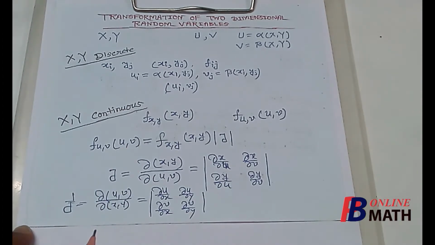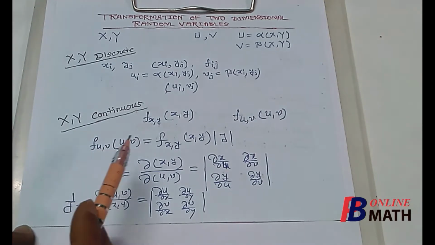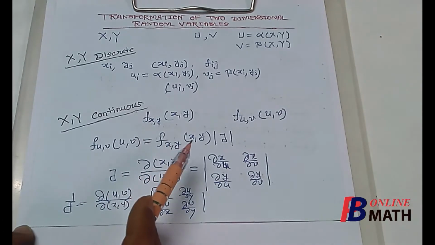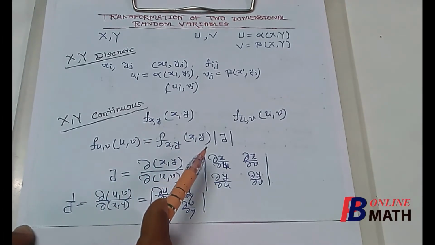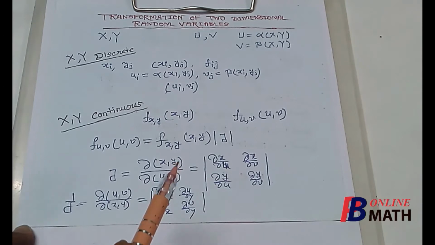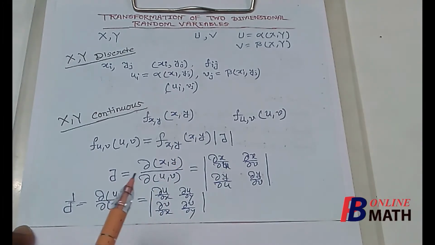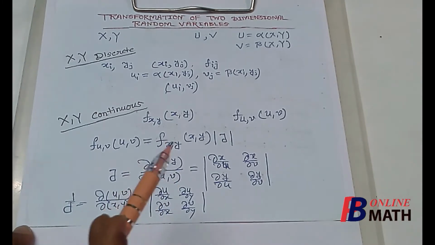So this formula is very much similar to that of one-dimensional distribution, that the joint PDF of u and v is equal to the joint PDF of x and y, multiplied by the modulus of the Jacobian, if the Jacobian j keeps the same sign throughout the interval where x and y are defined.